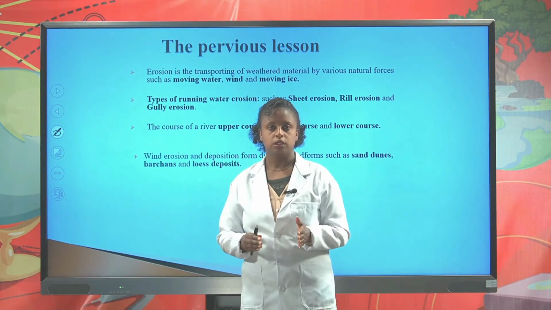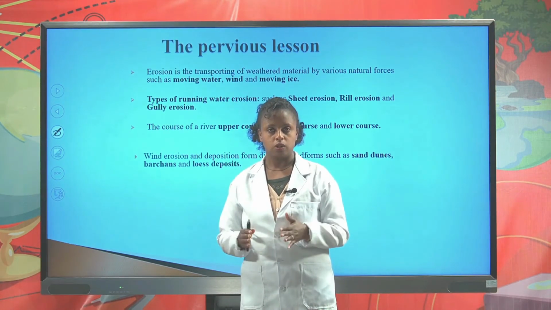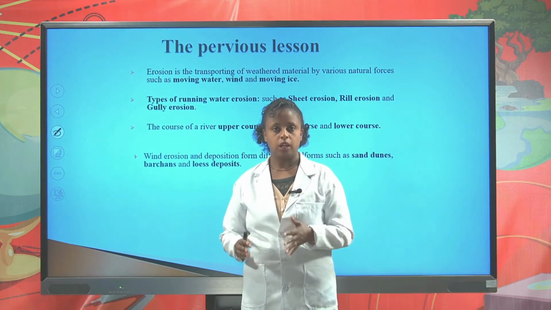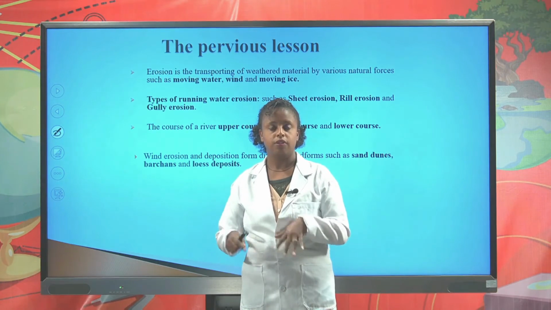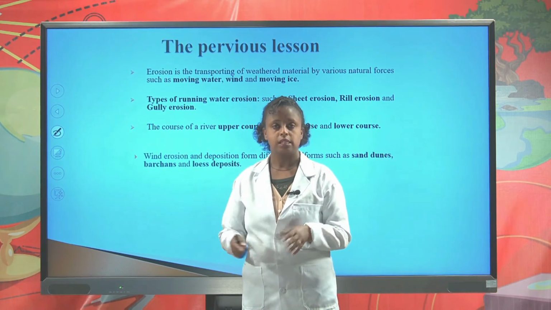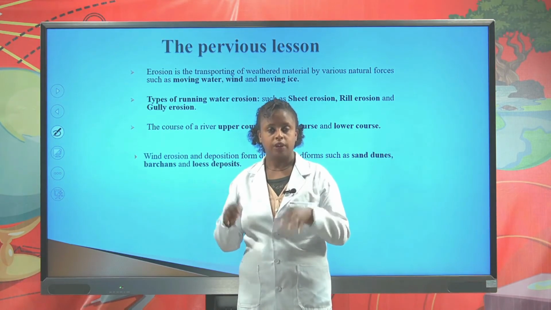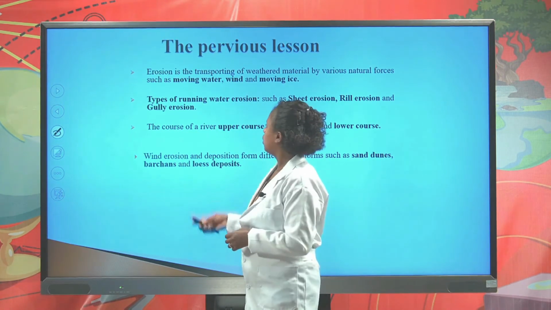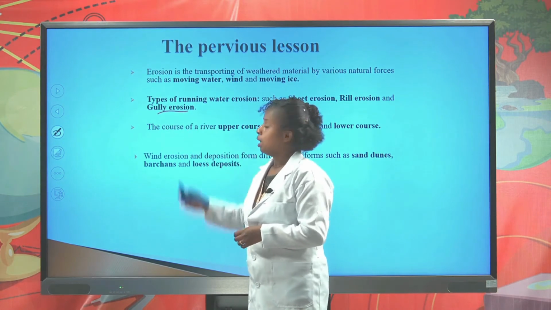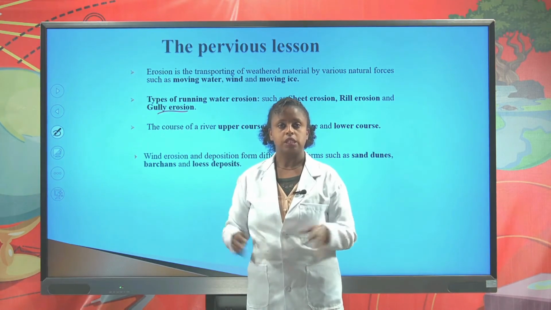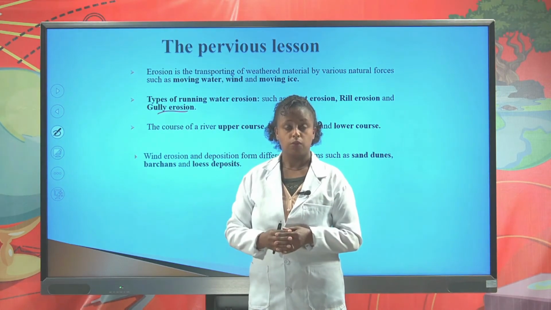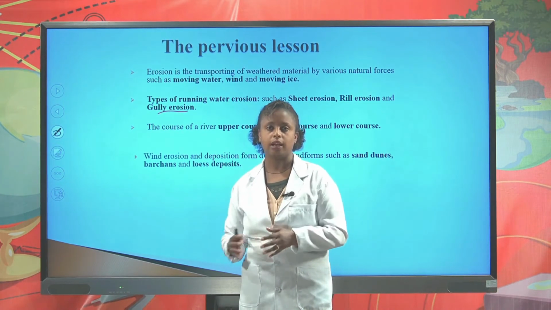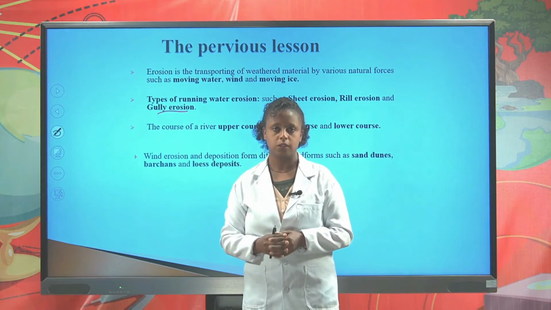Rill erosion is relatively narrower than sheet erosion, and sometimes called finger deep erosion. Rill erosion joined together forms gully erosion. Gully erosion forms deep and wide gorges. Most of the time, gully erosion occurs when poor agricultural activities are practiced.